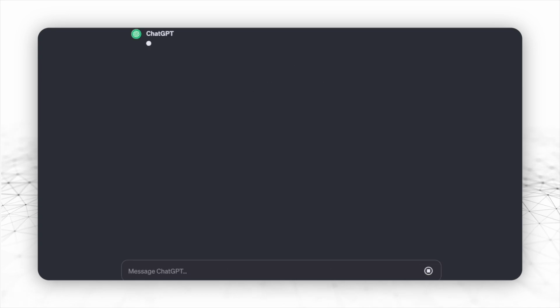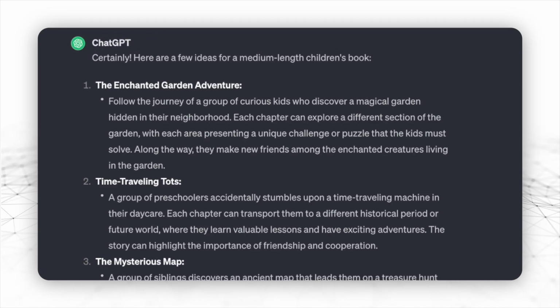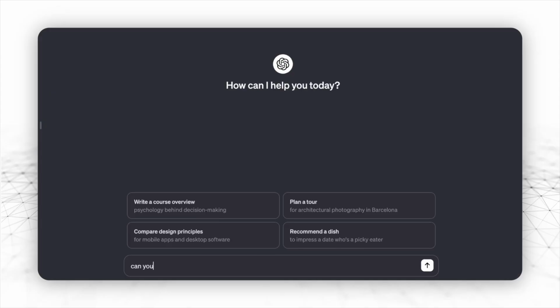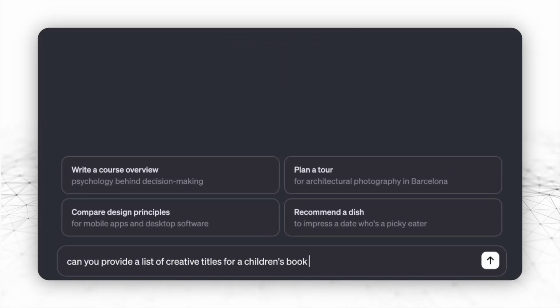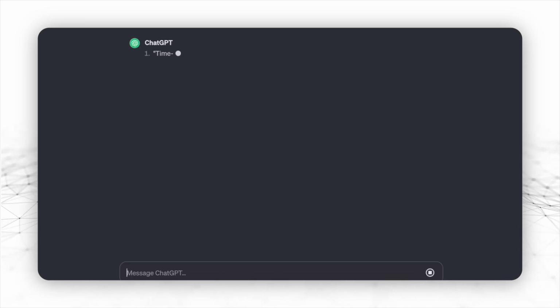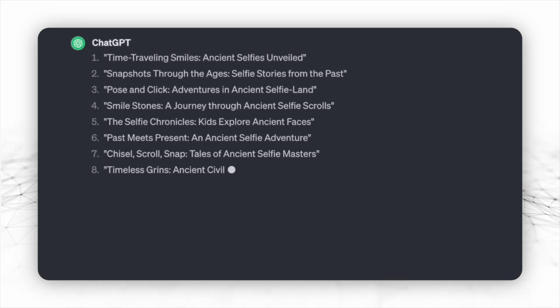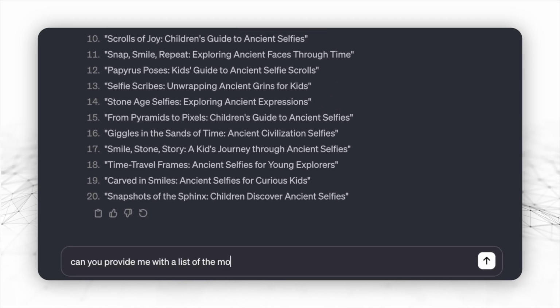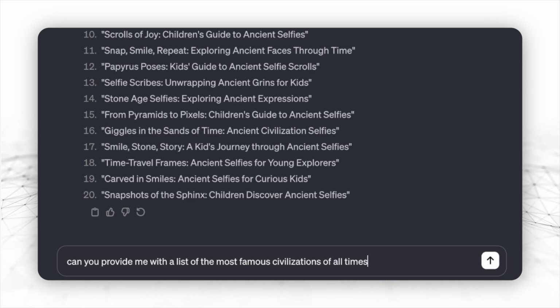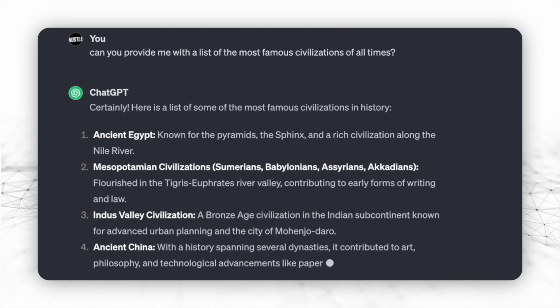As I mentioned before, the first step is to come up with a book idea. And here you can definitely use ChatGPT to come up with the idea for you, and you would be amazed of how good it is at it. But because I already had an idea, I immediately jumped to step 2 and asked the chatbot to come up with creative titles for the book. And some of them were really good. Then I asked for a list of the most famous civilizations of all times. And in just a few seconds, I got my answer.